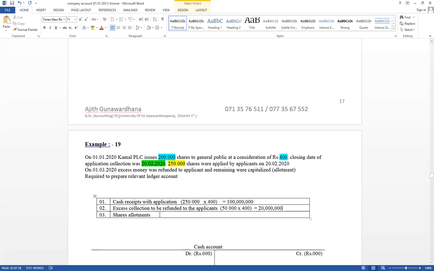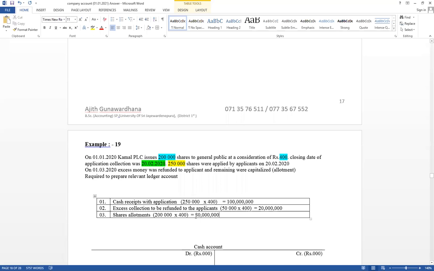Then accepted only 200,000 applications. Then shares allotment. Therefore, 200,000 number of shares. Accepted 200,000 applications. Then the rupee value should be recorded based on money measurement concepts. Per share price equal 400. Therefore, 200,000 into 400. Therefore, 80 million. That is the shares allotment.